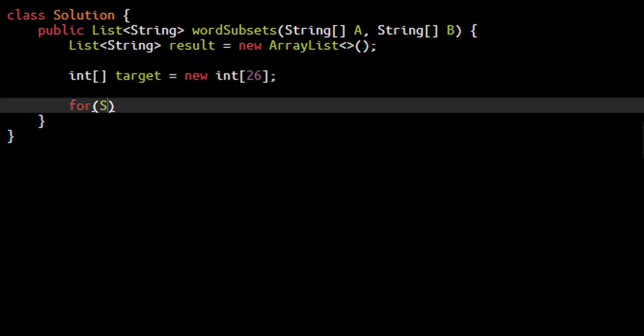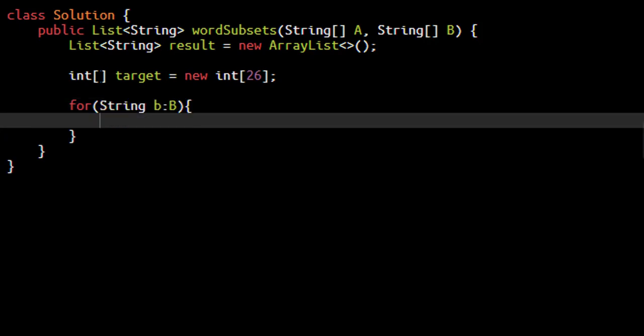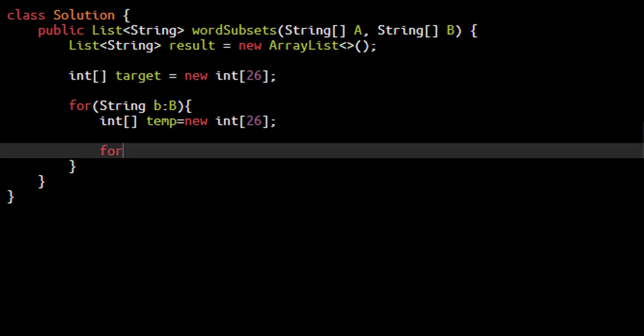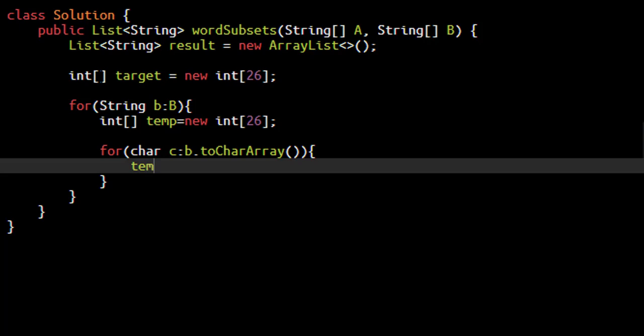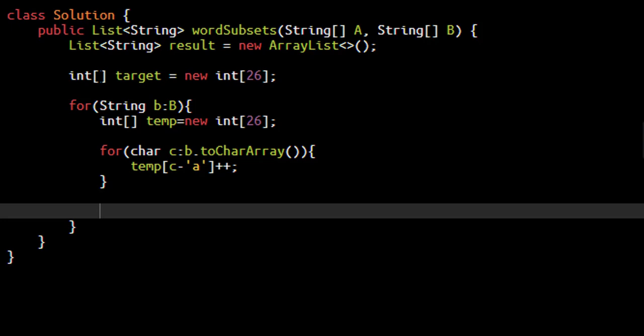Now for each string that is present in this array B, we need to find the count of the characters present in it, and the maximum of that will be put into the target. For that we'll have a temp array of size 26, and for each character present in this string, we'll first increment the count in this temp. Now this temp array will contain the count of all the characters present in this string B, and we need to now find the maximum of this and put that into the target.